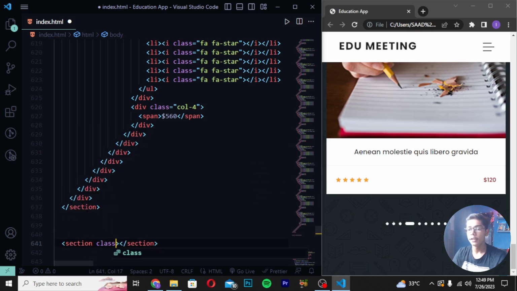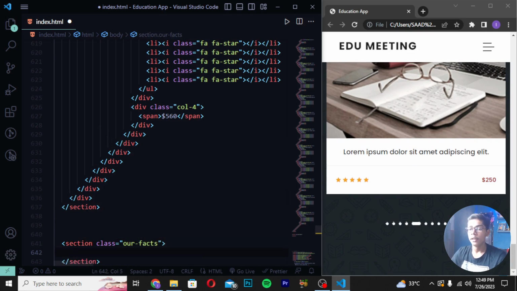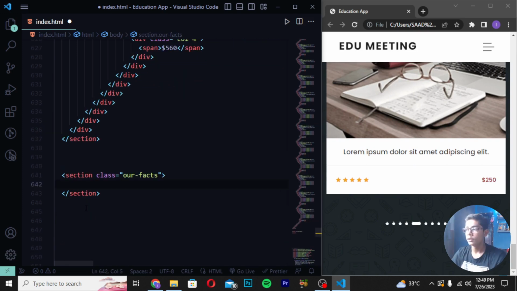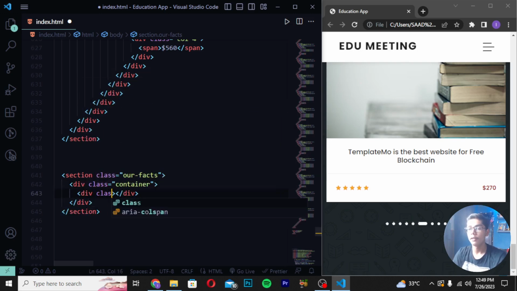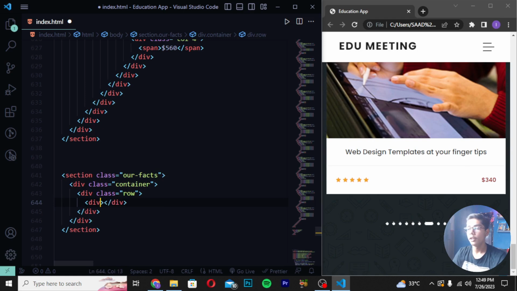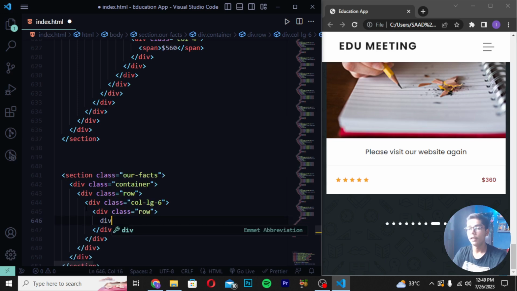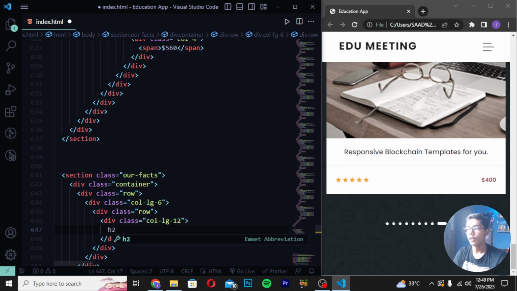Then create another section tag with the class of our text like this. Then you have to move down. Then after moving down, you have to write here div class container. Then write here div class row. And then you have to write here div class col-md-6. Then you have to now write here div class row like this. And then write here div class col-md-12. Write here h2 and I will be writing here a few facts and I will be writing about our university.